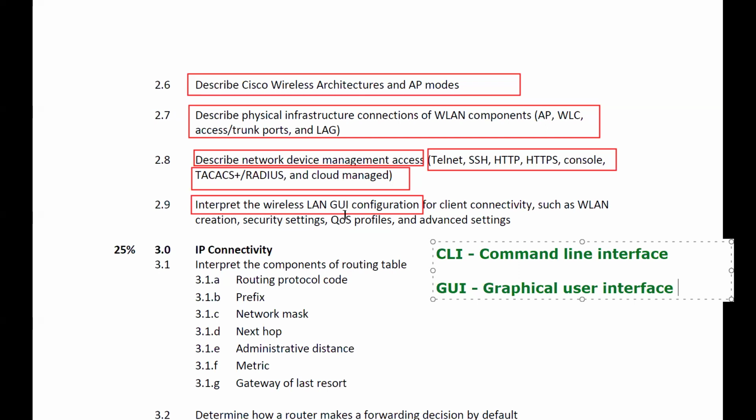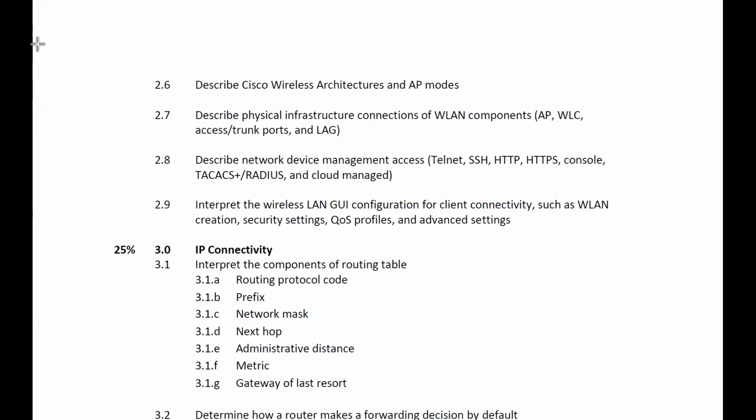But when you access the routers and do the configurations on the switches, always you will prefer CLI, right? It means we have to remember the commands, correct? So next, it is telling you about quality of service, profiles, advanced settings, and all these things. So this is regarding network access.